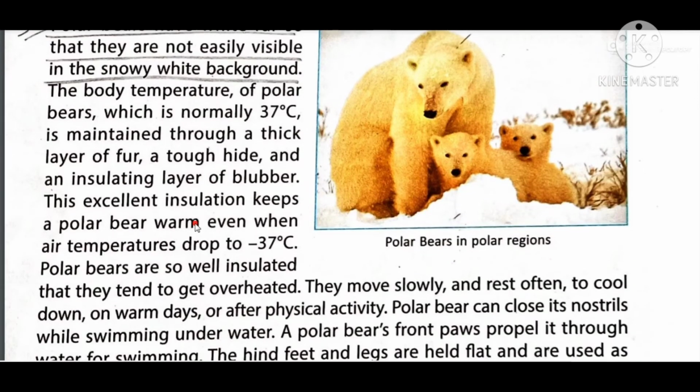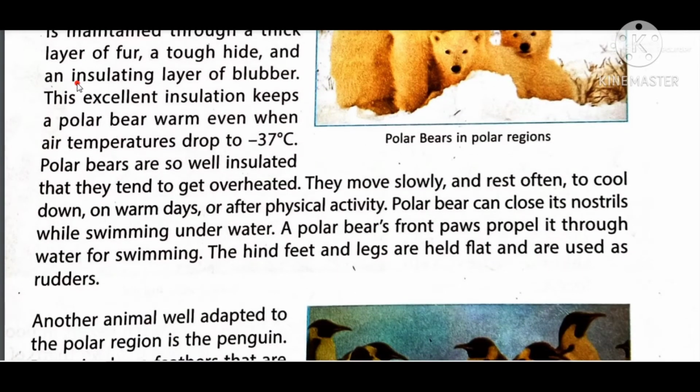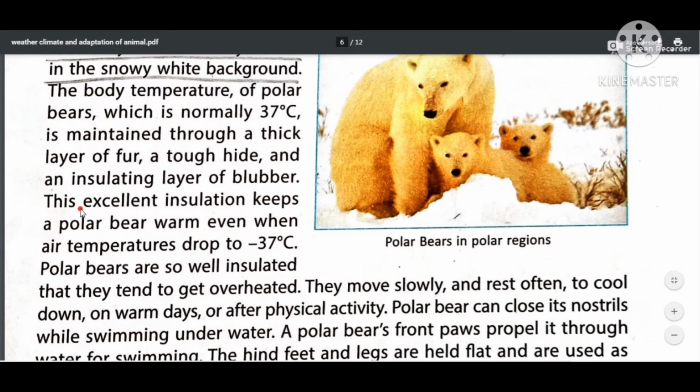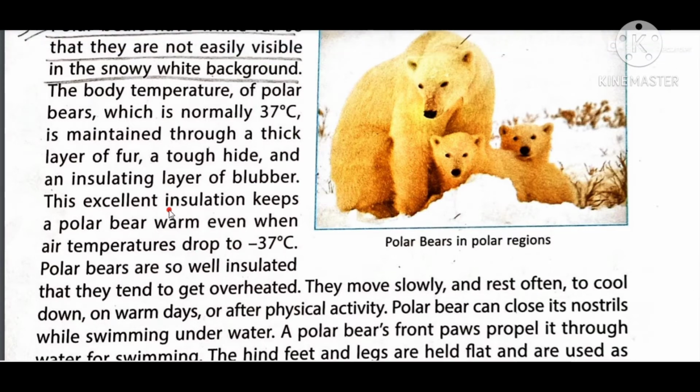The excellent insulation, here it is. This excellent insulation keeps a polar bear warm even when air temperature drops to minus 37 degrees Celsius. Yes, this provides an insulation. Insulation means the outer temperature does not affect them, so their body temperature is maintained due to that. This excellent insulation keeps a polar bear warm even when air temperature drops to minus 37 degrees Celsius.